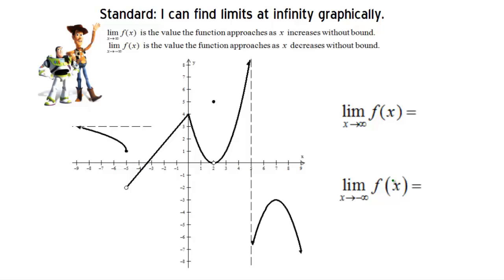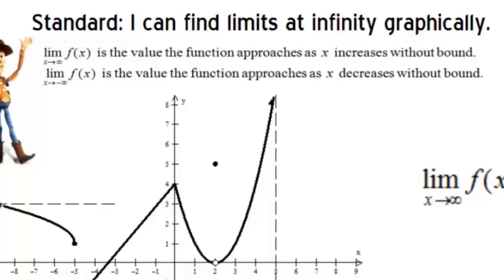So first of all, you might be wondering, what does that mean? The limit as x goes to infinity of f of x is the value that the function approaches as x increases without bound. Or in other words, as x goes to infinity, we're trying to find what the y value is going to be, or what it's approaching. In the second line, the limit as x goes to negative infinity of f of x is the value that the function approaches as x decreases without bound. So that means, as the x value goes towards negative infinity, what's the y value approaching?